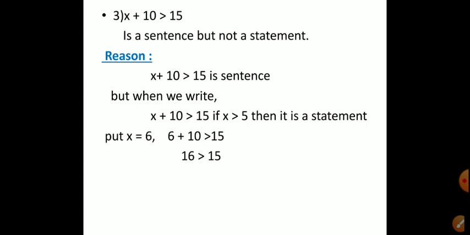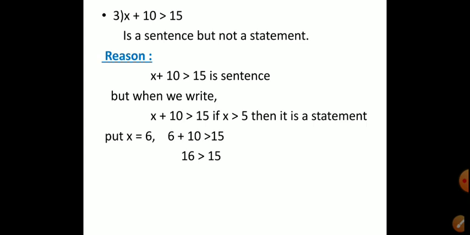So when I put x is equal to 6, we get 6 plus 10 is greater than 15. That is, 16 is greater than 15. So if 16 is greater than 15, that means what? This statement is a true statement.